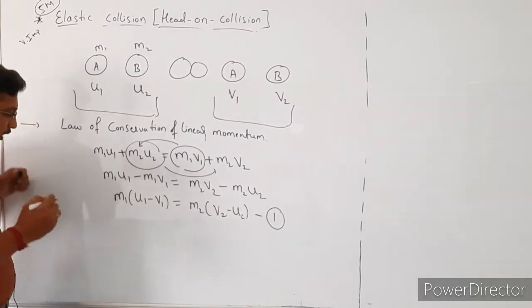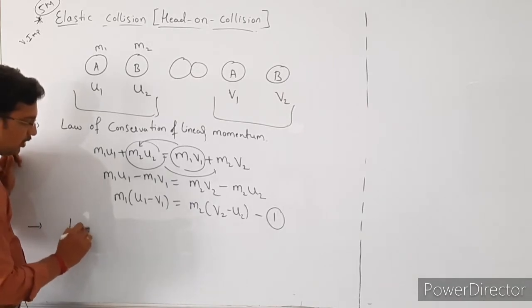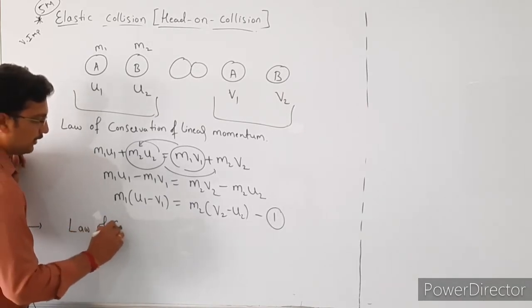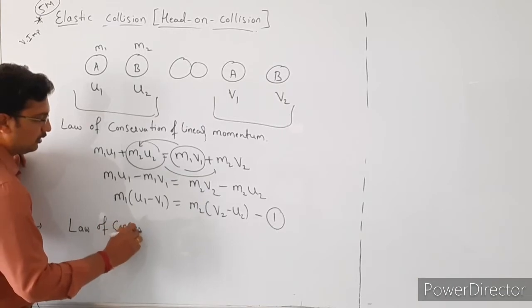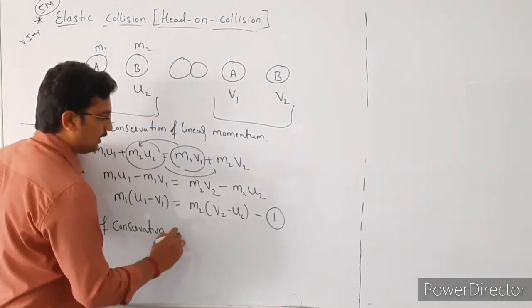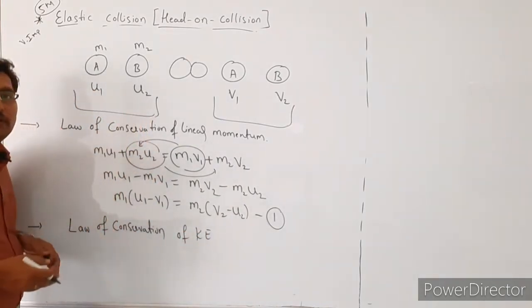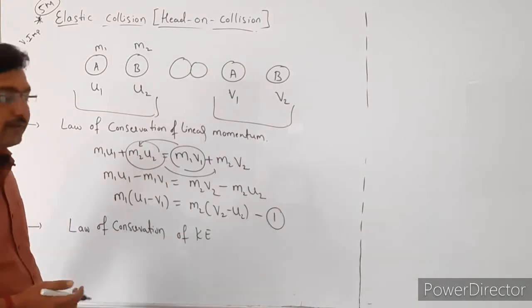The next one, we are going to apply the law of conservation of kinetic energy. According to this law, the kinetic energy before collision is equal to the kinetic energy after collision.